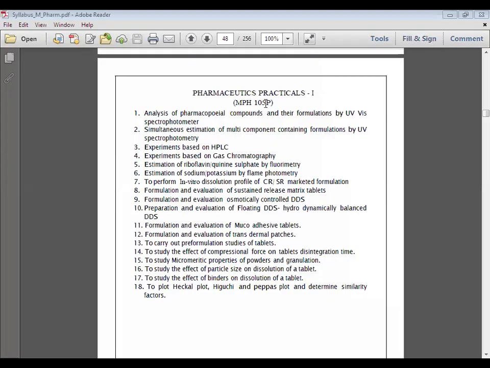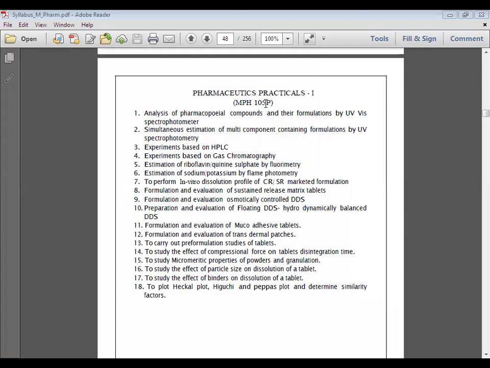When we talk about this pre-formulation study, the words mentioned are pre-formulation and tablets. Whenever we talk about the pre-formulation study of tablets, initially we have to go for the various tests for the granules.